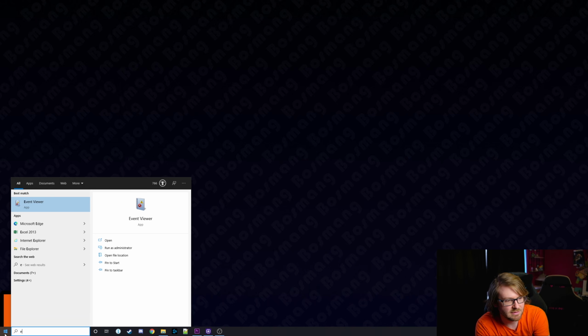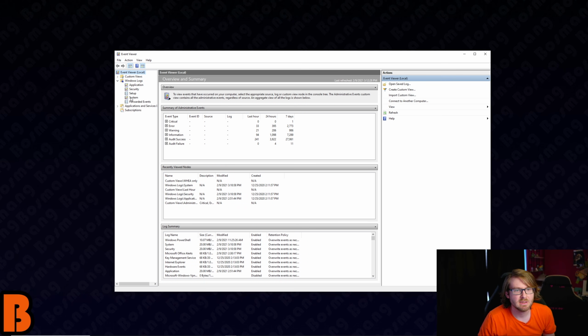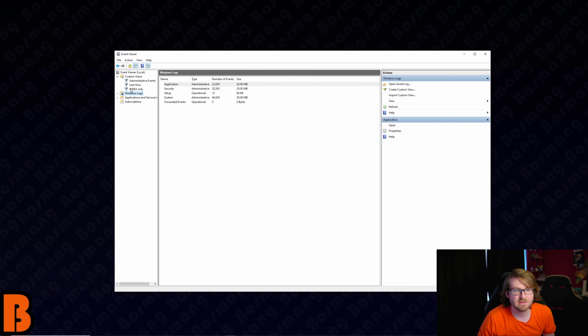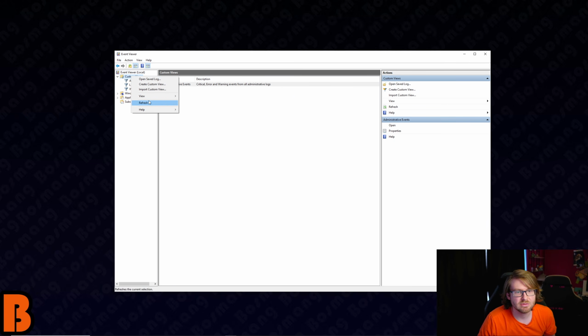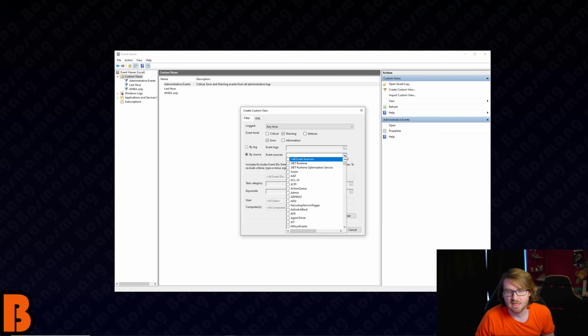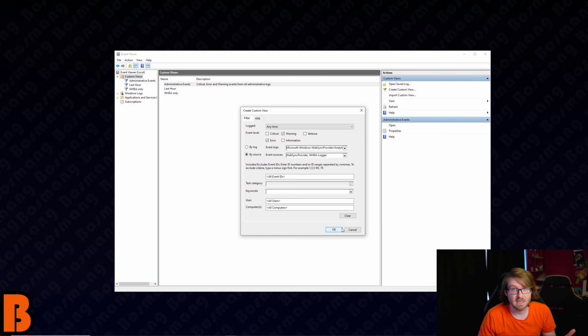Well, the way I like to do it is to go into the event viewer and go into your system logs and find a WHEA error. And the best way to do that is create a custom view, a WHEA-only view. So to do that, you'd go to create custom view, select warning, error. That's what WHEA errors are. And then find WHEA logger down here. Okay, select that. And then hit OK and name it, all right?